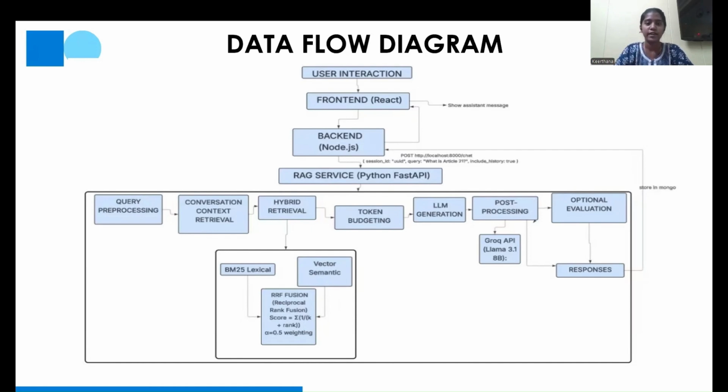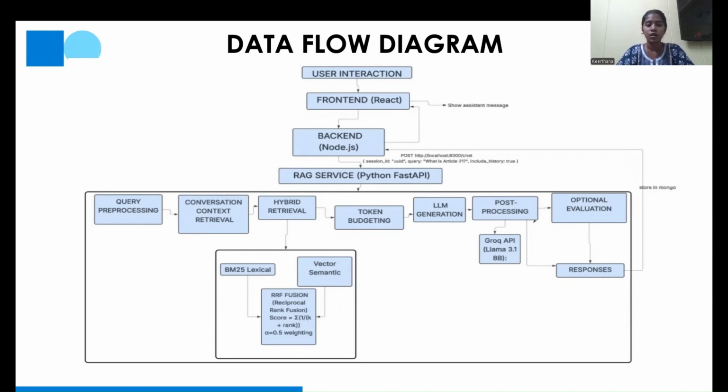First, the user interacts with the front end, and then an HTTP POST request is sent with the active session ID and the user authentication token. In the backend, the JWT ensures that the user is authenticated and logs it to MongoDB. Then, when the user writes the query, it is sent to the RAG service, where first query pre-processing or query rewriting takes place. If the first question is "what is Article 21" and the next question is "key features of that", the keyword "that" is replaced with Article 21, so the model understands the context.